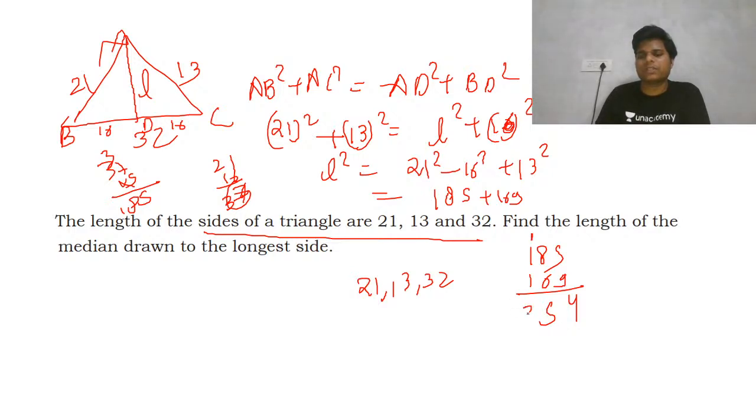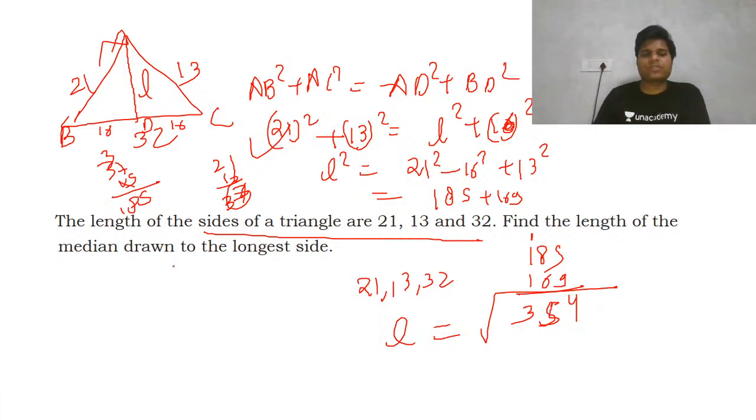So this is coming 3 is 354 is something. I don't think this is a square root of anything. So length will become this one. Okay, so just check the calculation. This is the formula that you need to use, and after that you have to just do the calculations.